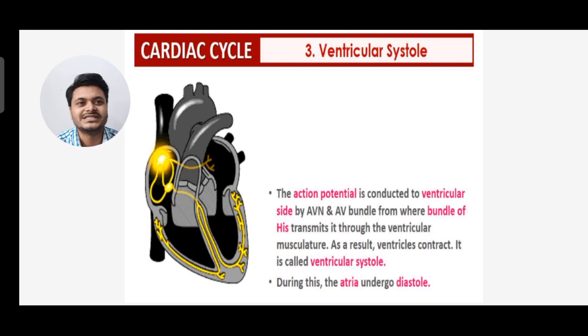Again I repeat, the action potential is conducted by the AVN and AV bundles, and the ventricle contracts. It is called ventricular systole.